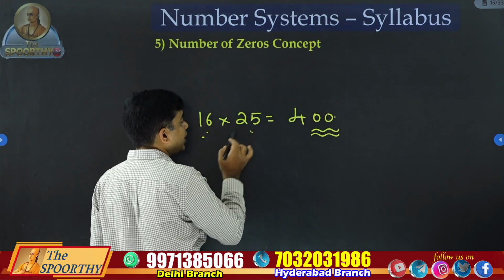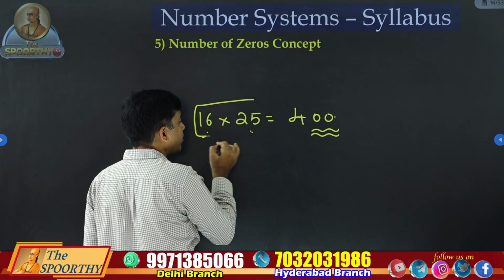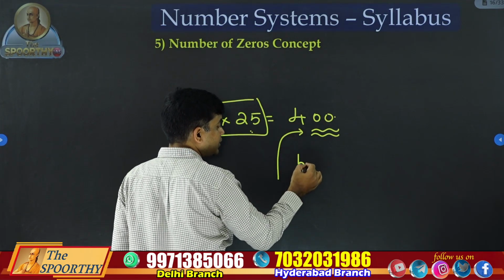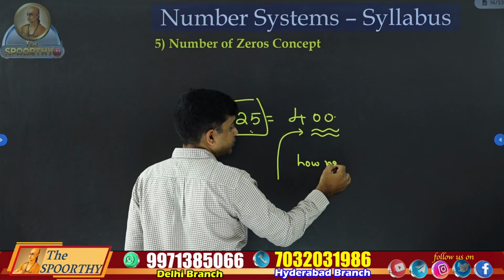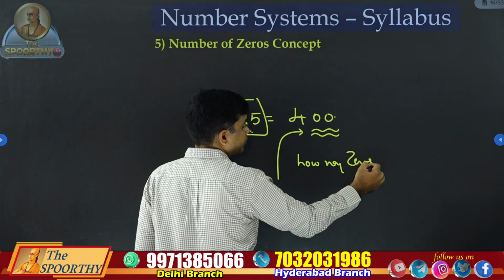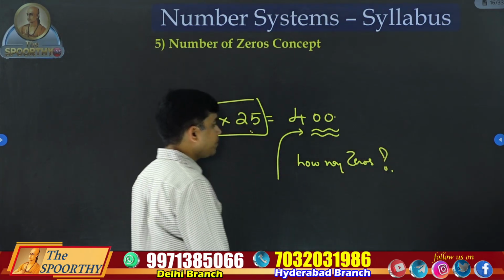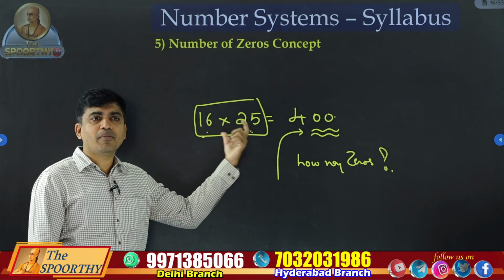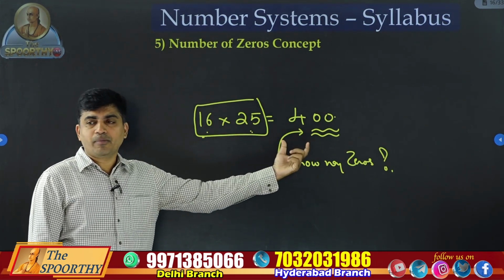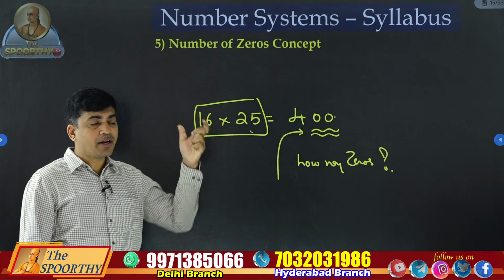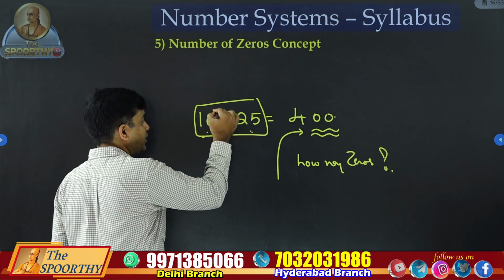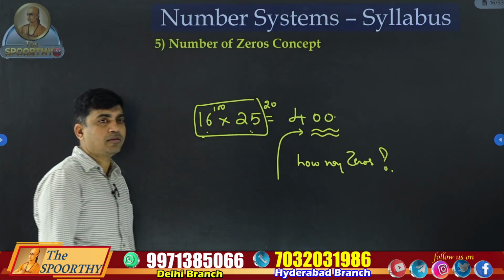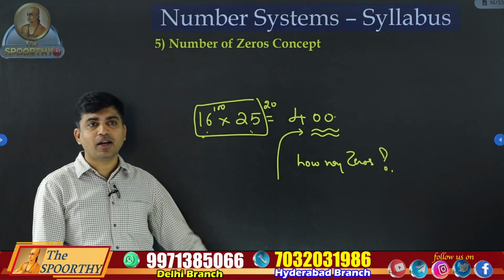The last question is like this: if these two numbers are multiplied, the product is ending with how many zeros? These are simple questions. We can multiply these two, but multiplication is not the right way, because they will give big values. 16 power 100, 25 power 20. How many zeros will be there? They'll ask this question.